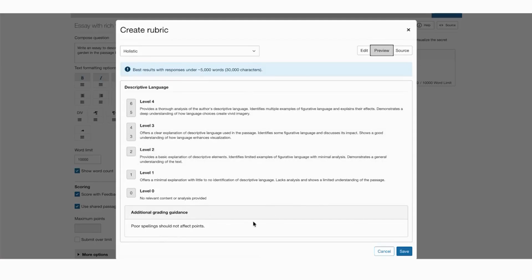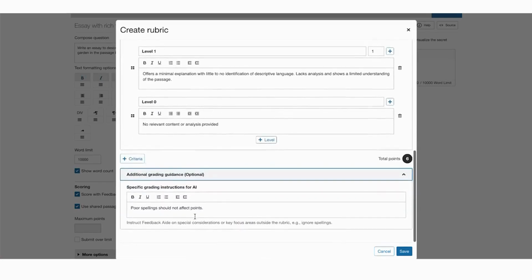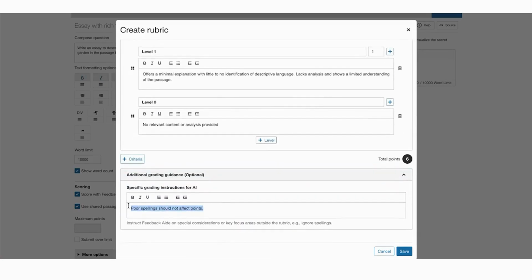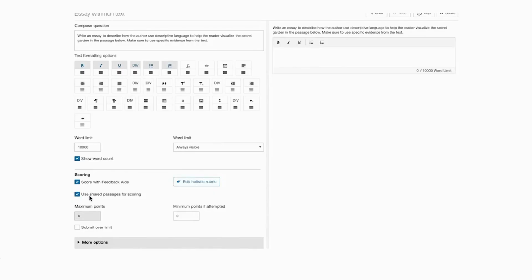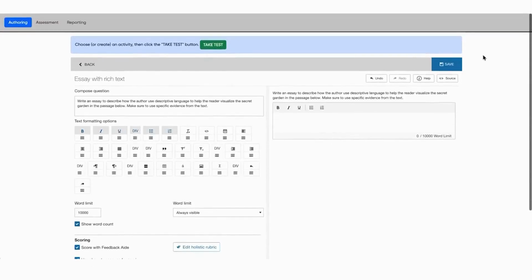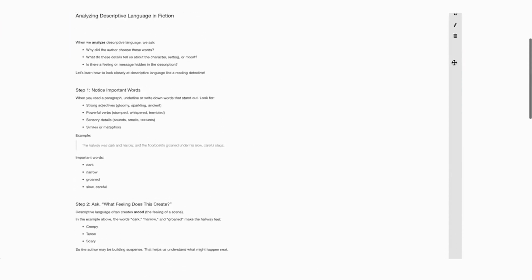Also note I have this additional grading guidance field where I'm able to give some additional instructions to help ensure that the grading and the scoring is in line with exactly what I want. So I'm going to click save. Now I have my holistic rubric. I've selected use shared passages for scoring. I see that maximum points is populated from the rubric. It's not editable there. And so now I'm going to save this, and we're going to deliver this to our learner to take the test.